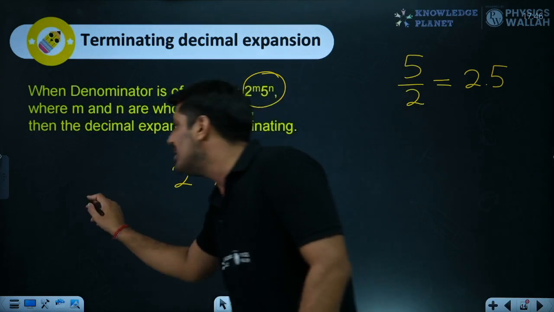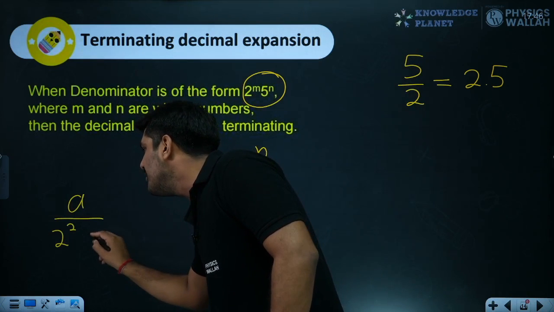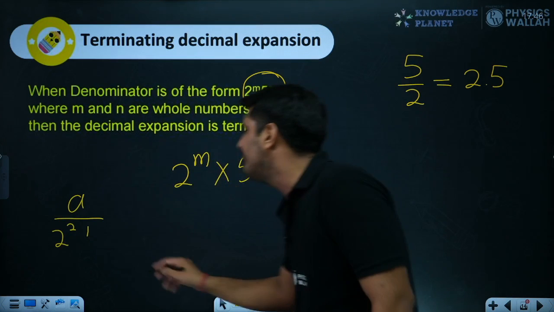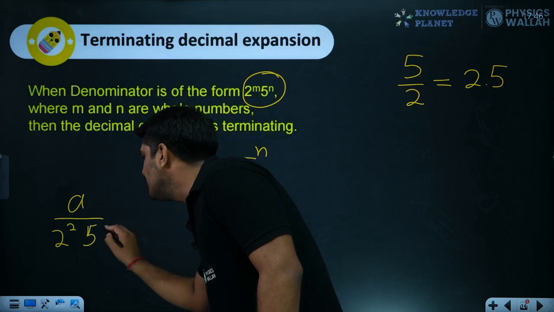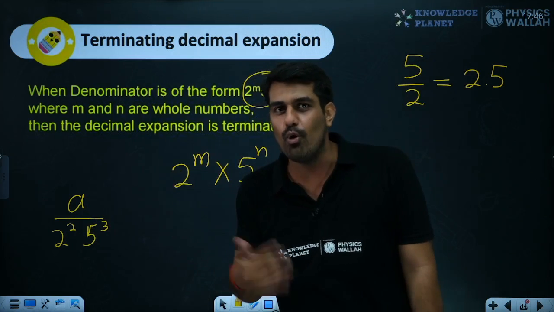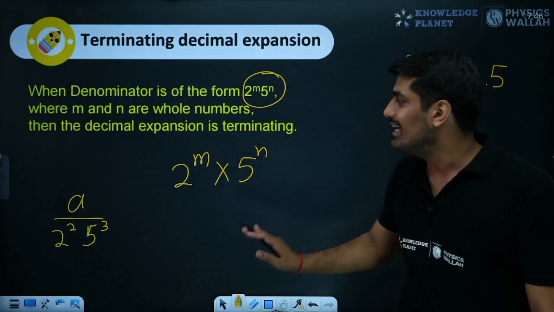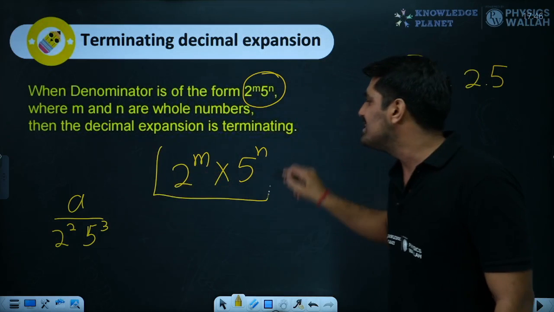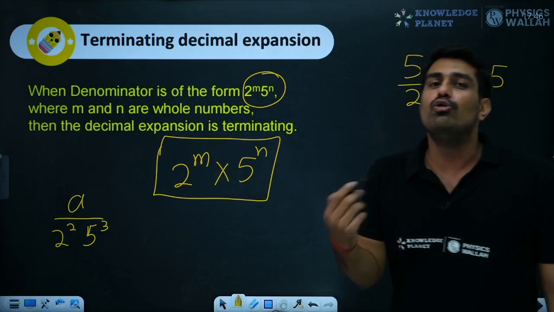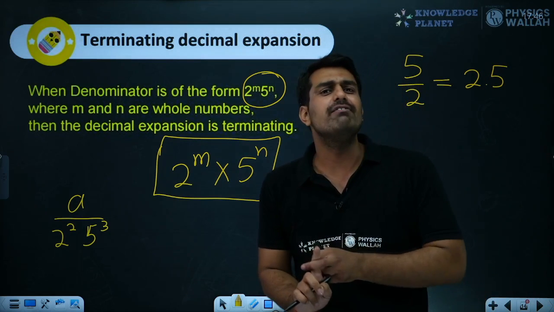So if I write a number a upon 2 raised to the power 2 and 5 raised to the power 3, I'm pretty sure that the final expansion would be some number, don't worry. So this number finally would be terminating. Alright, are you getting the understanding over here? So this part is important in the denominator to make that number terminate. This was one thing which we have already talked about.